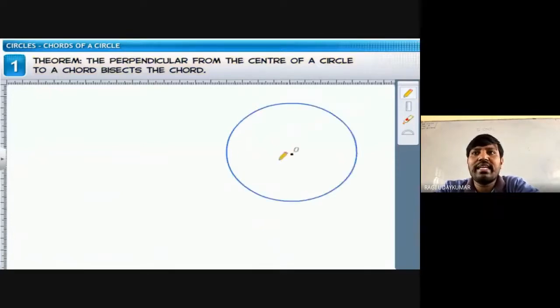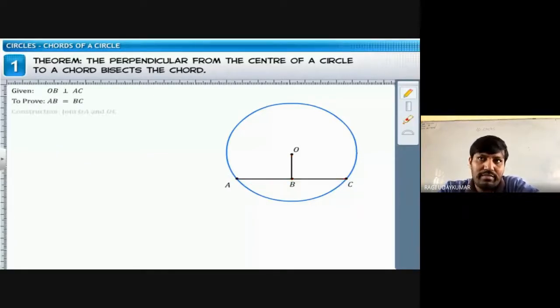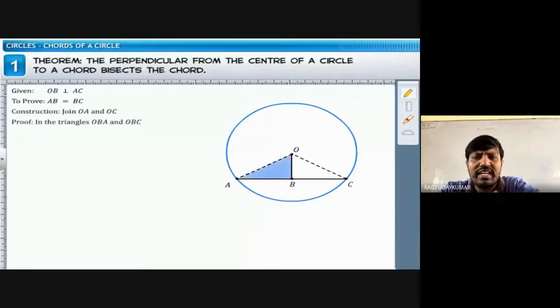So take one circle here and a chord AC, and O is the center of the circle, and OB is the perpendicular drawn from O to AC. So this is given to us. If you draw the perpendicular, it bisects the chord. Bisecting is nothing but what we have to prove: AB and BC are equal. So for that, you have to join OA and OC, and it is a simple proof. It is not very complicated.